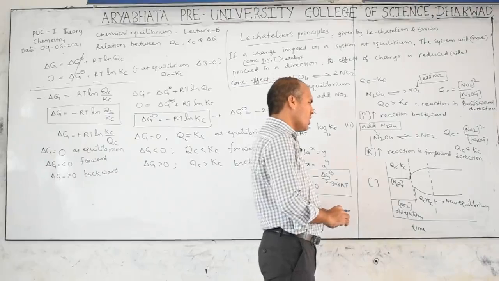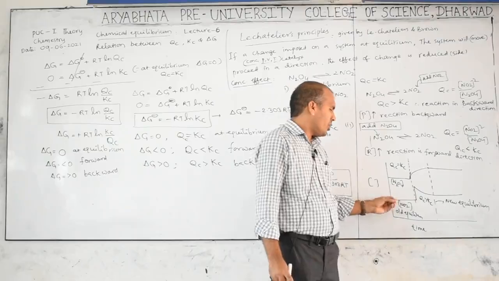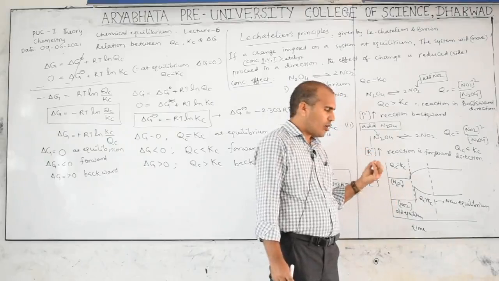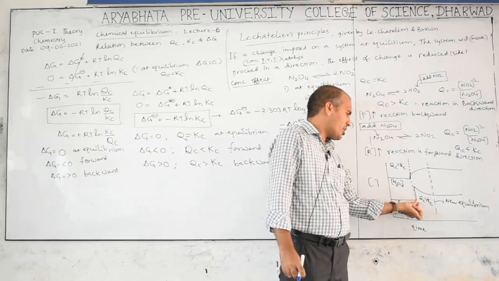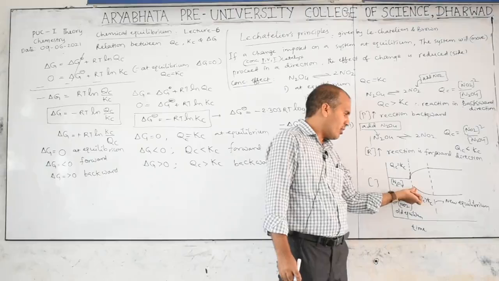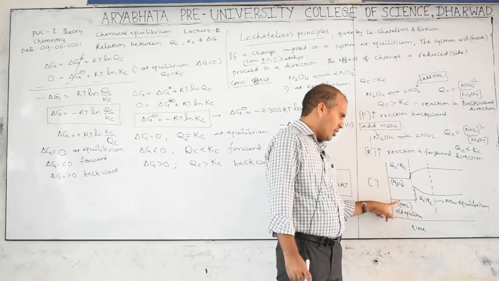Clear? Now keep in mind, in your textbook one line is given: when any one of the reactant or product is added, the concentration of the added one is greater than the initial.